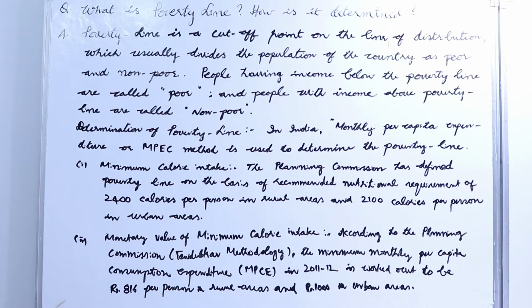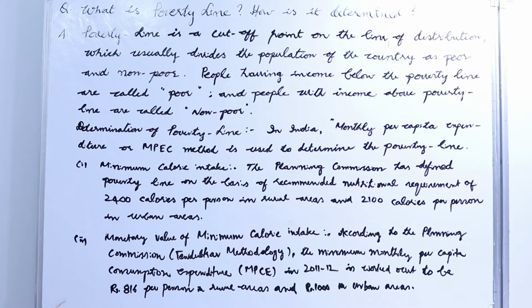The monthly per capita expenditure, or MPCE method, is used to determine the poverty line. Number one, minimum calorie intake. The Planning Commission has defined the poverty line on the basis of the recommended nutritional requirement of 2,400 calories per person in rural areas and 2,100 calories per person in urban areas.